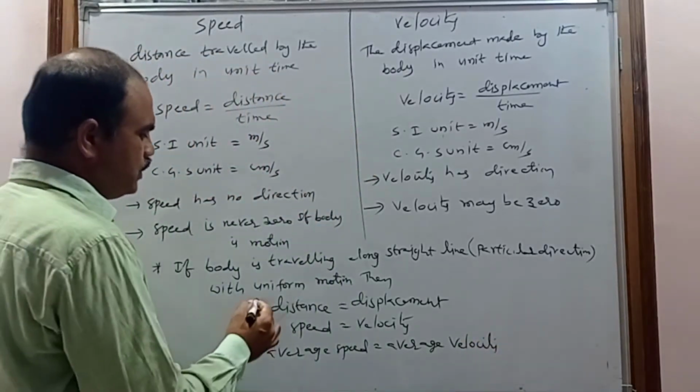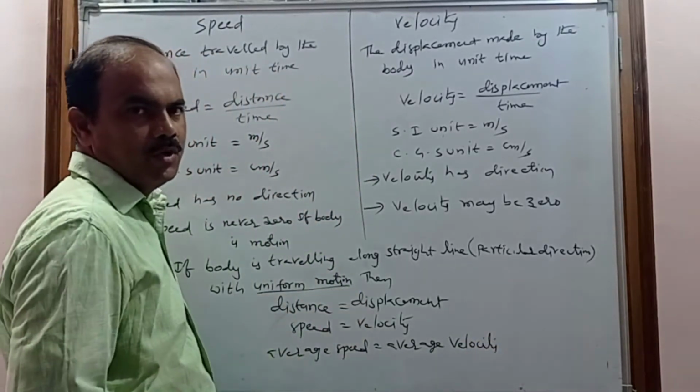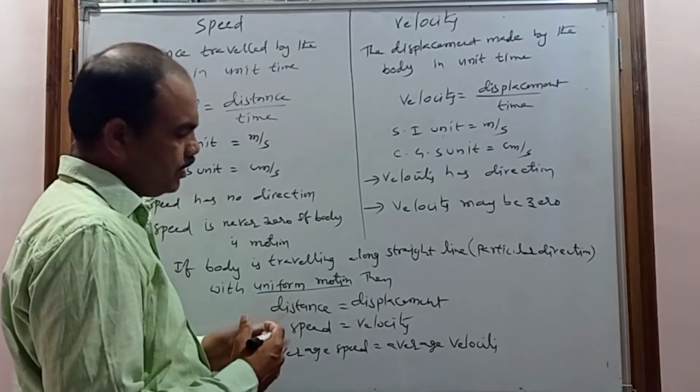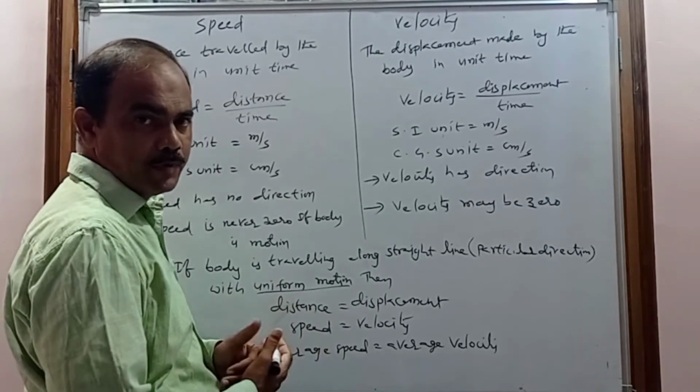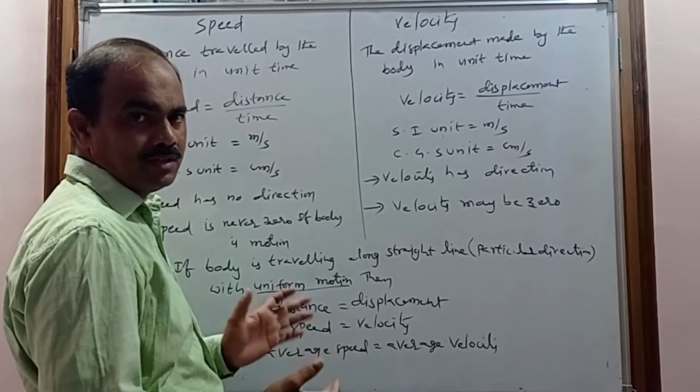Uniform motion is also called constant speed motion or constant velocity motion.